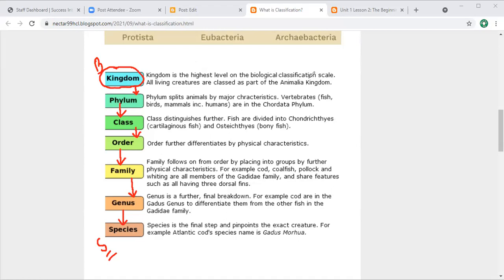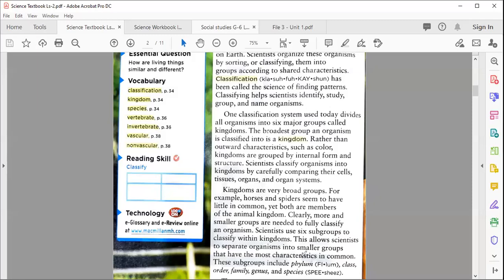Now I'm going to take you back to your textbook. So please open again your textbook page number 34. Here you can see that these subgroups include phylum, class, order, family, genus, and species. Till here, my dear students, if you have any question, please raise your hand, otherwise type no. Hurry up.